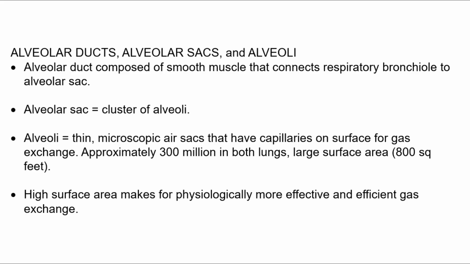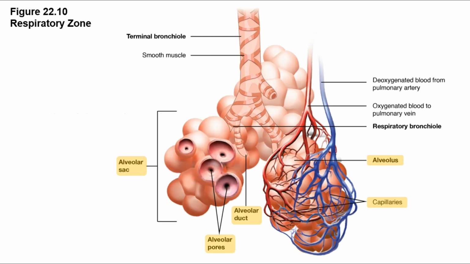There are approximately 300 million alveoli across both lungs, and because of how small they are, they give the lungs a massive surface area for which gas exchange occurs. The actual surface area of the gas exchange surface is somewhere on the order of 800 square feet. Physiologically, a high surface area is extremely beneficial as it makes for more efficient gas exchange when compared to a lower surface area. The alveolar sacs are composed of individual alveoli.